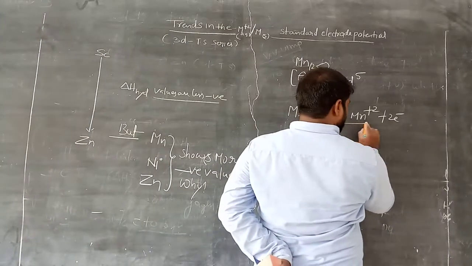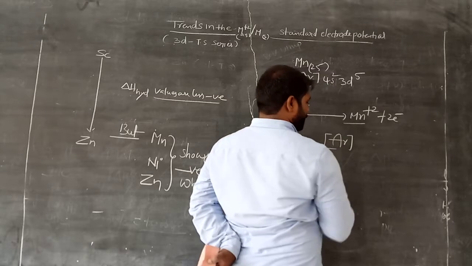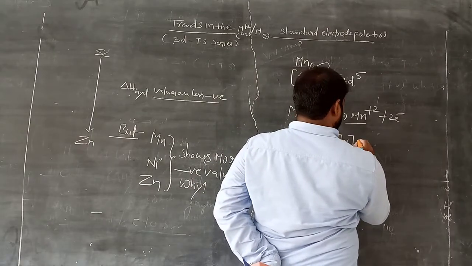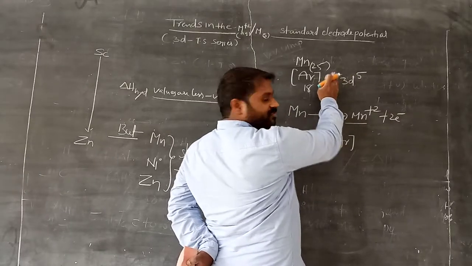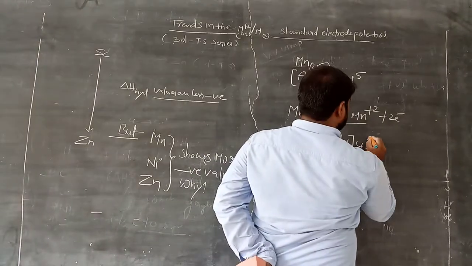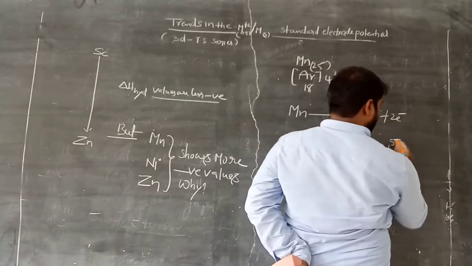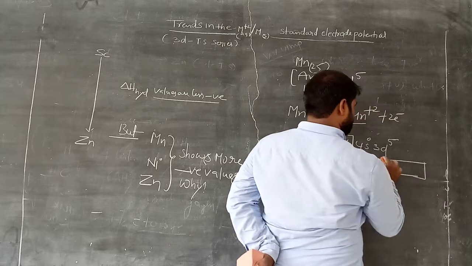What is the electronic configuration then? Mn2+ is argon, with these 2 electrons removed from 4s, so 4s0 3d5, am I right?